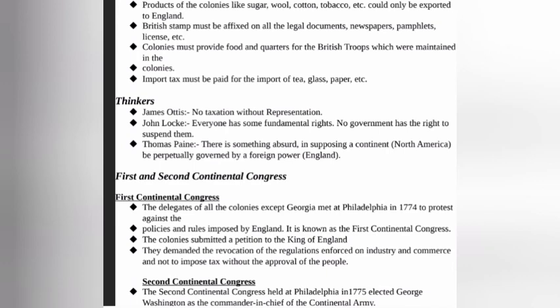The Second Continental Congress held at Philadelphia in 1775 elected George Washington as the commander-in-chief of the Continental Army.